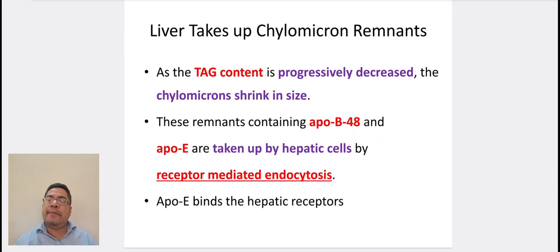Coming to liver, chylomicron remnants. As the triacylglycerol content is progressively decreased, the chylomicrons shrink in size. These remnants, containing ApoB48 and ApoE, are taken up by hepatic cells by receptor-mediated endocytosis. ApoE binds the hepatic receptors.